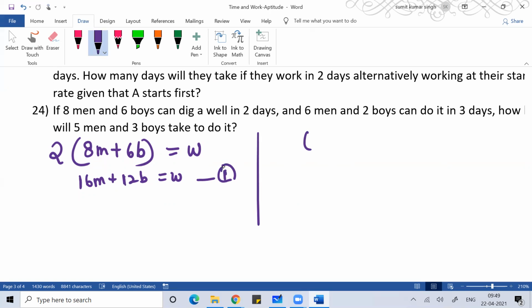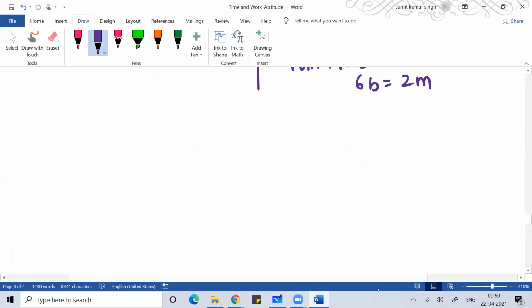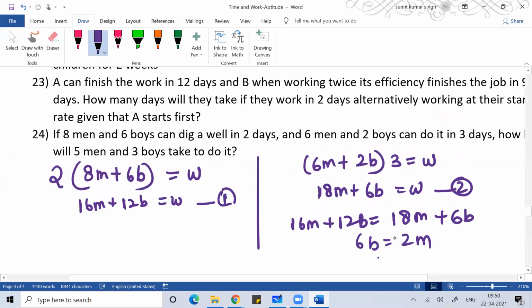Then 6 men plus 2 boys can do the same work in 3 days. Same work they're doing in 3 days: 18M plus 6B. Again, that way you can define the work. So if you equate them, 16M plus 12B is equal to 18M plus 6B. So 6B is equal to 2M. So M is equal to 3B in terms of efficiency. So 1 man is equivalent to 3 boys.